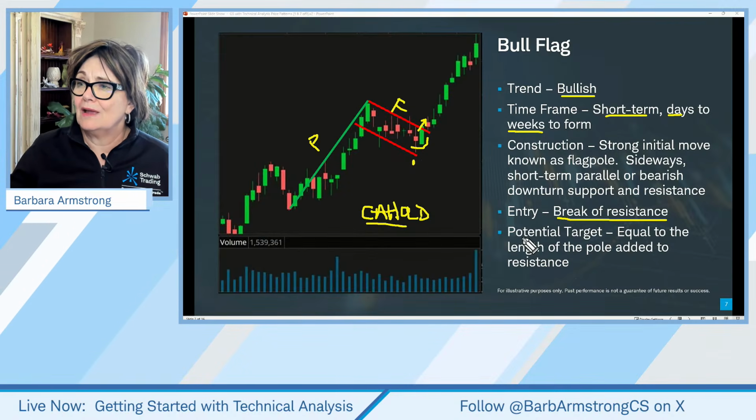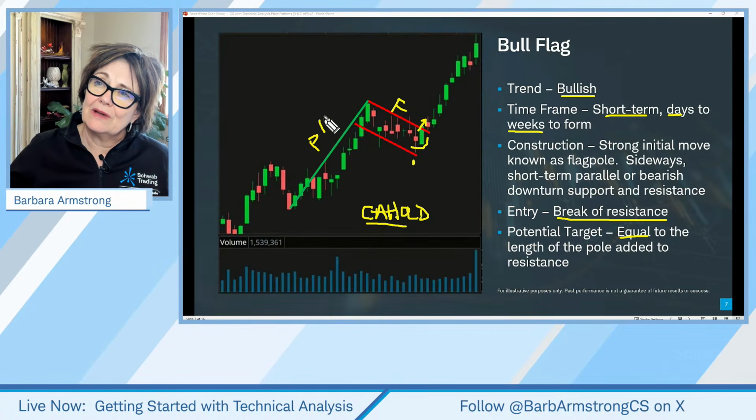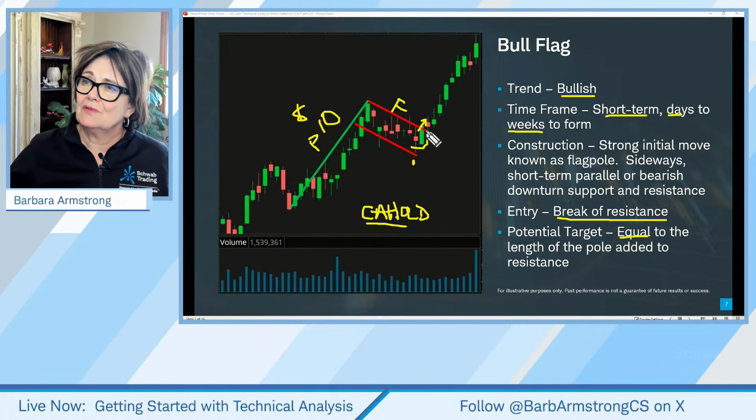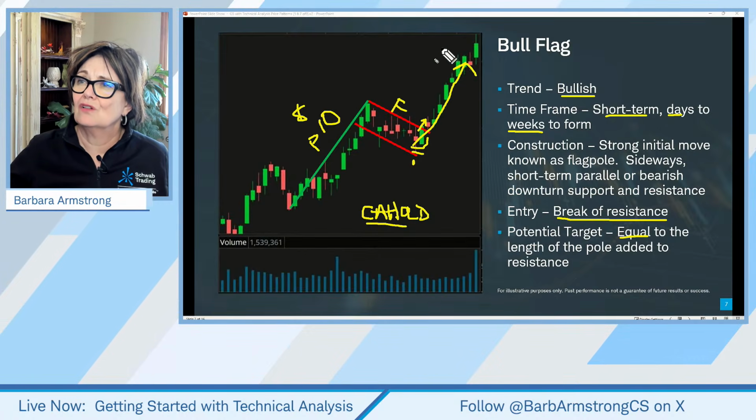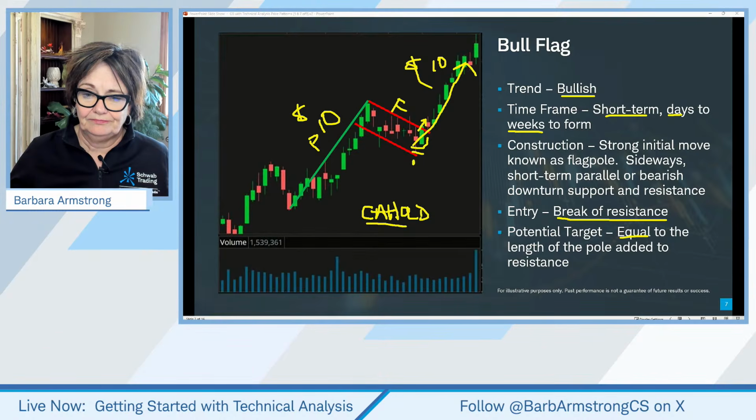And how far might we think it might go? We might say, well, if this flagpole is about $10, then I'm going to look from here and I'm going to go $10 up. And that's how I'm going to calculate my target. Okay.